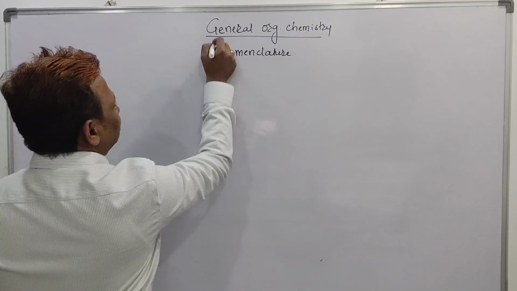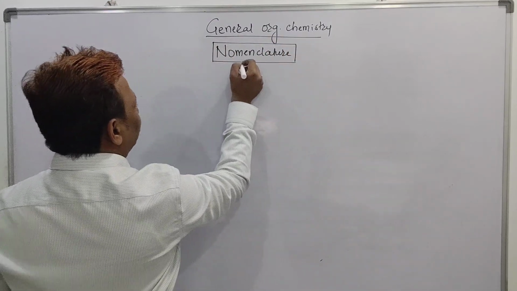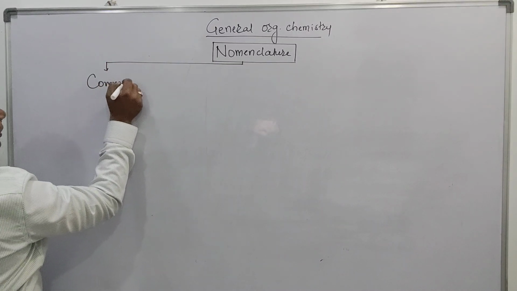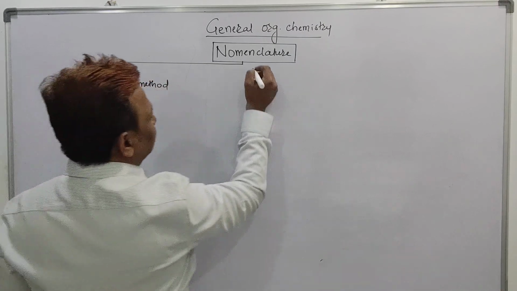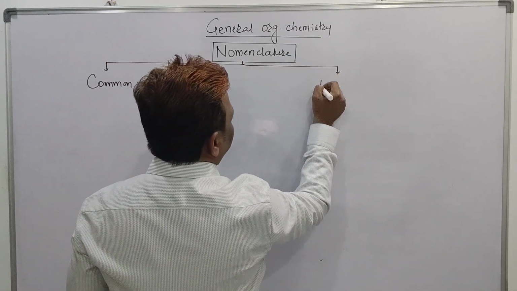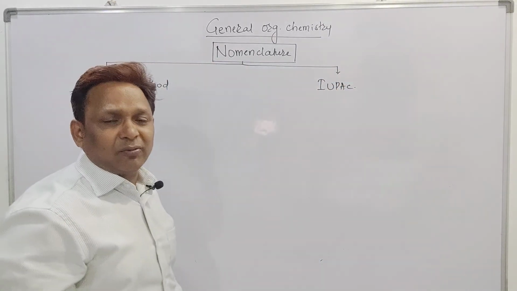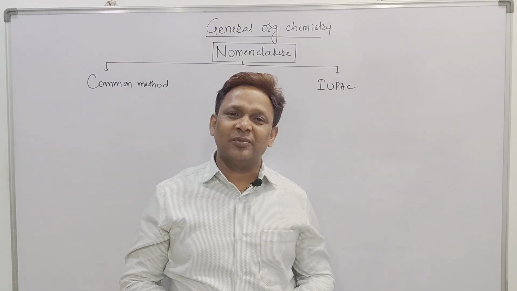And the nomenclature of any organic compound can be done by two methods. The first method is called the common method, and the second is called the IUPAC method. I hope everybody knows what IUPAC is: International Union of Pure and Applied Chemistry.